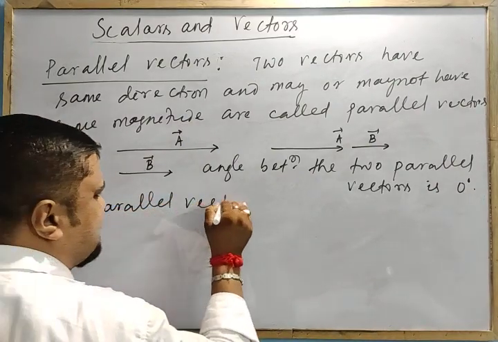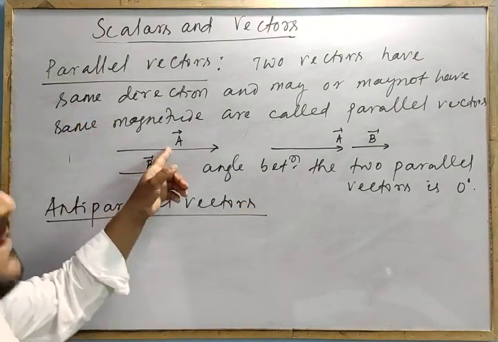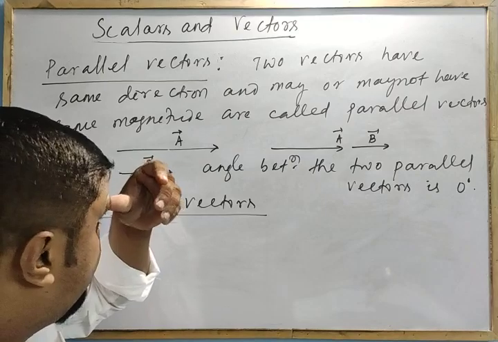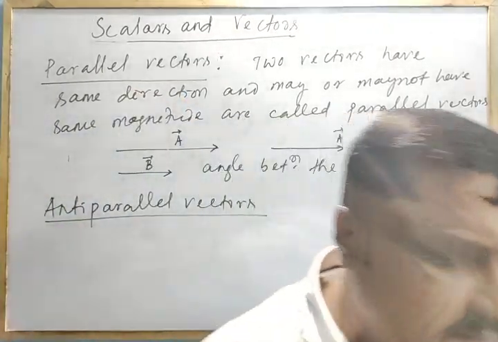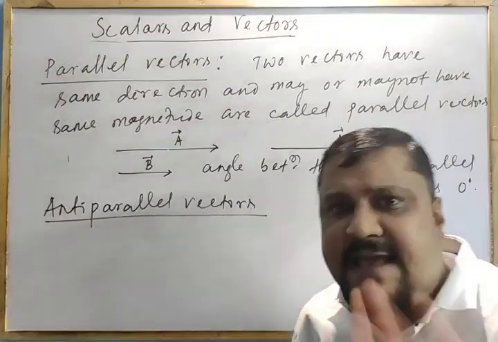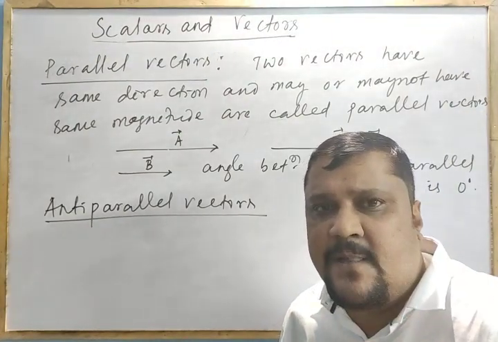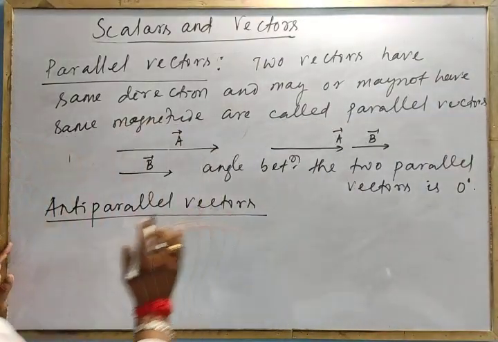Two vectors that have opposite direction, may or may not have the same magnitude. Like your negative vector, if they have the same magnitude and opposite direction, that is a negative vector, but they may or may not. So that is called anti-parallel vectors.